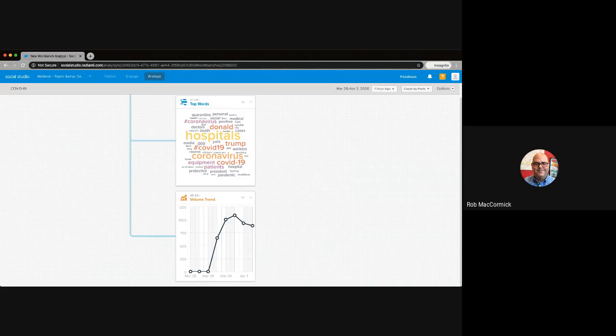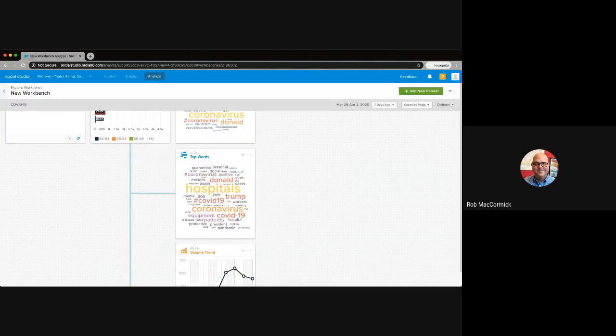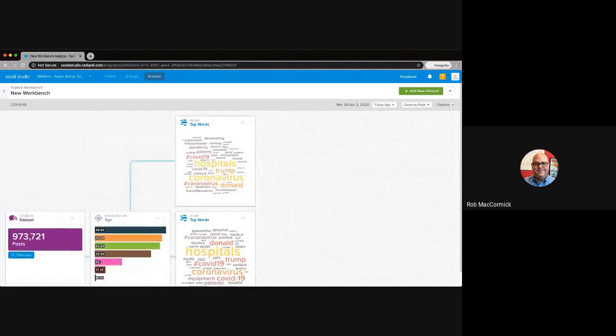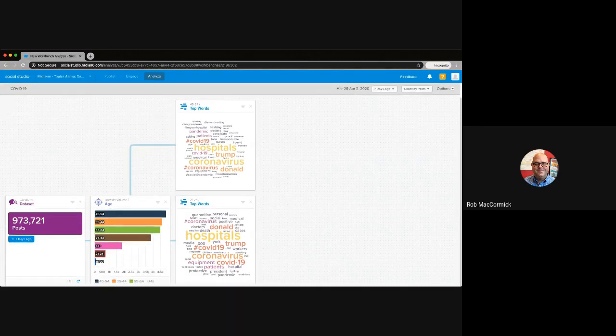As you can see, this was set. It's a 1 week window, and we're looking at overall posts. Something else that you can do with this is you can actually take this, and instead of looking at count by posts, if it was a smaller data set, we could actually go and see who the unique authors were, right? So to see the leading folks within the conversations. But that's a quick jump into Analyze.